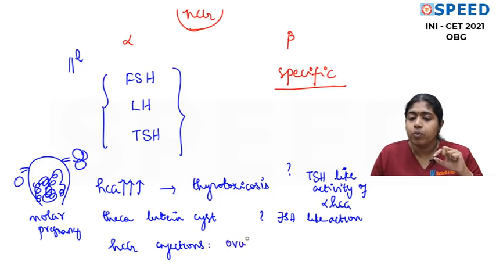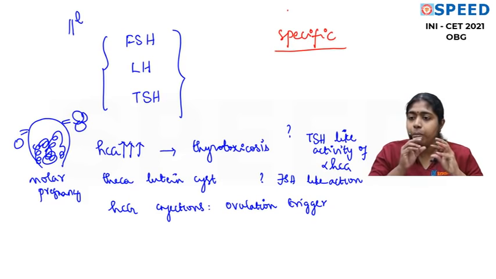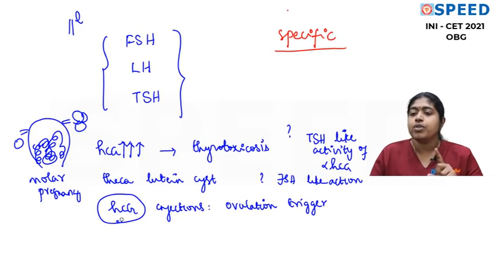What do you mean by ovulation trigger? Suppose we have a patient with infertility for whom we are doing ovulation induction. When the follicle reaches a size of about 18 to 20 mm, in order to make the graafian follicle rupture, we have to give an ovulation trigger. Generally the injection we prefer in practice for this ovulation trigger is injection HCG. Why? That is because of the LH action of HCG.